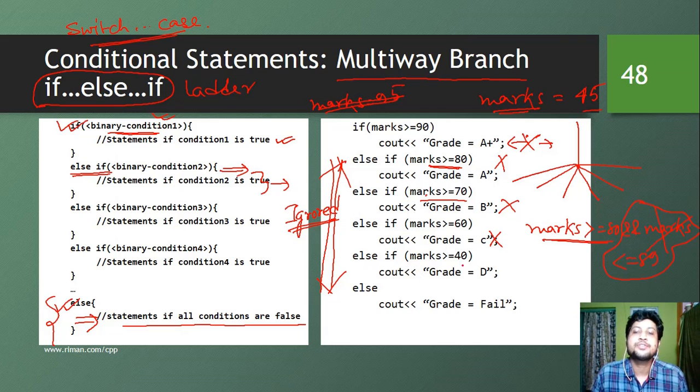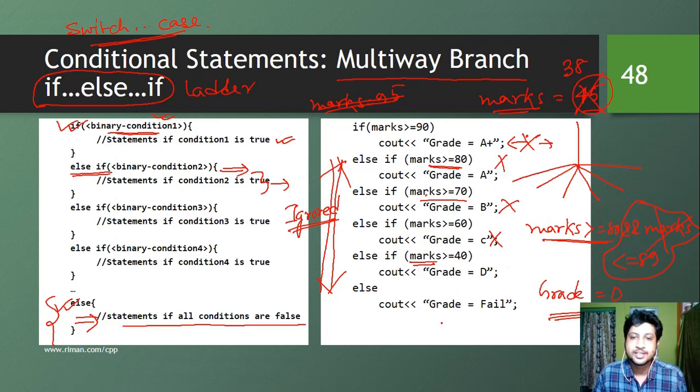Now else if the marks is greater than 40. Now our condition matches with the marks, and we can say that yes, the grade is T. This will be printed on the screen: depending on this particular marks, the grade is T. Suppose we have 38, so marks is 38 now.